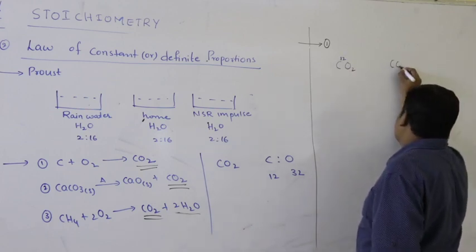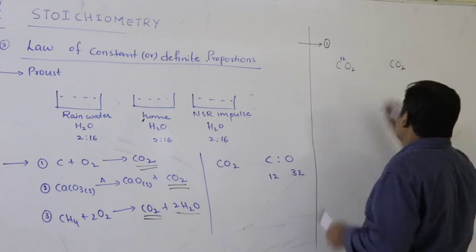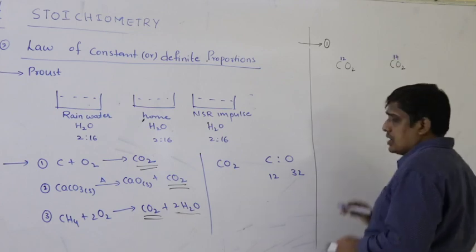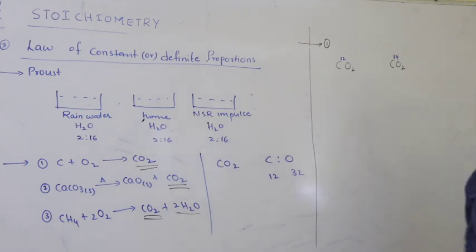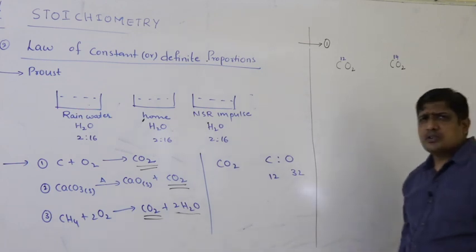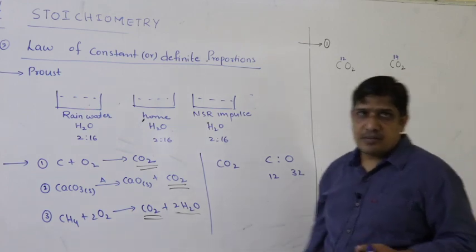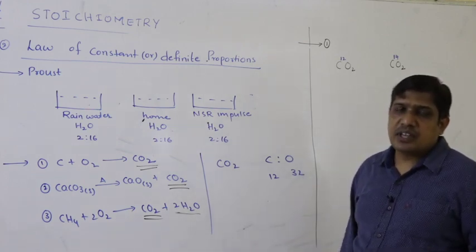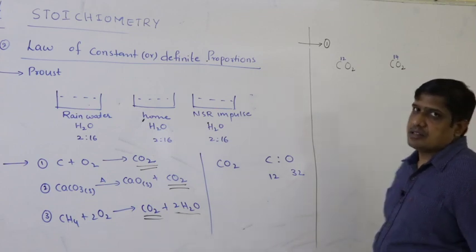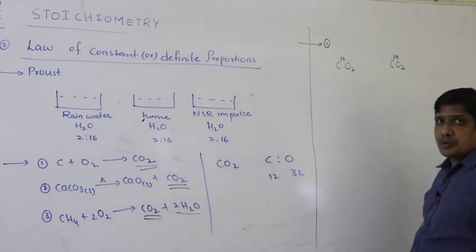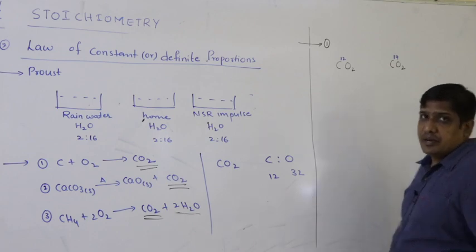Another student has prepared carbon dioxide by taking the C14 isotope. C12, C14, they are isotopes of carbon. What are isotopes? Already we have studied in the first topic, atomic structure. Atoms of the same element having the same atomic number but different mass number. So if I use different isotopes of an element, the mass number will be different.